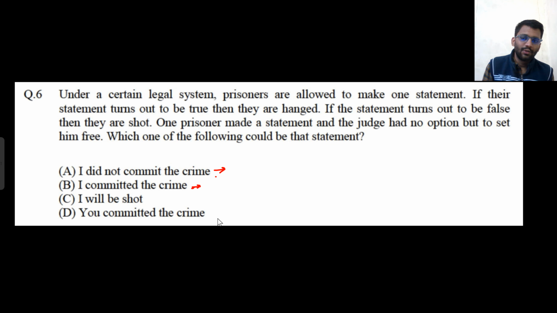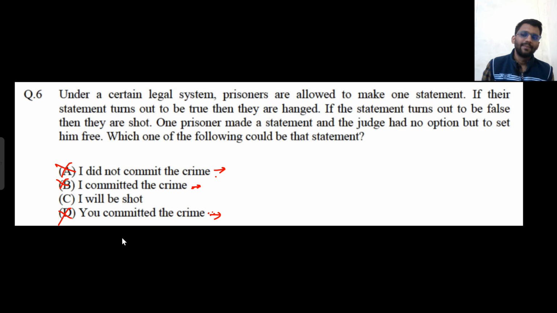Now option D, you committed the crime. There is a possibility that the judge committed the crime. If the judge committed the crime, then this statement is true. If he is saying true, then he will be hanged. Now there is a possibility that the judge did not commit the crime. That means this statement is false. That means he will be shot. So in all these three cases, he is going to die.